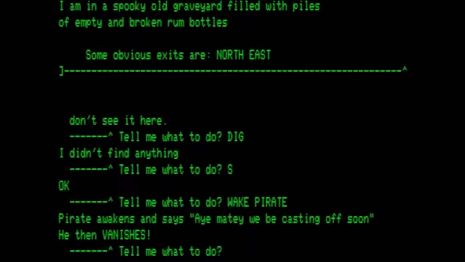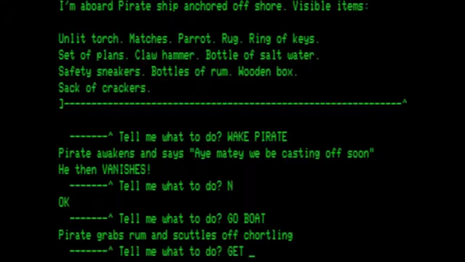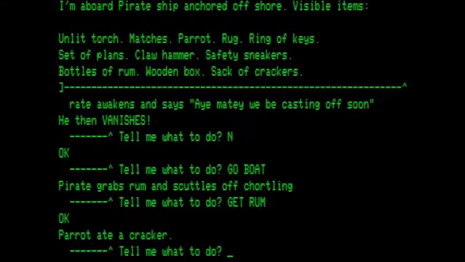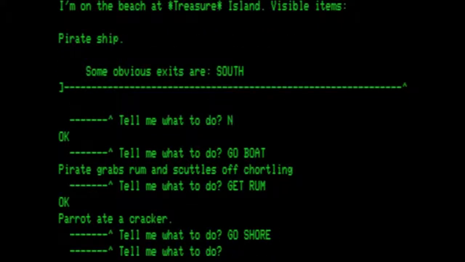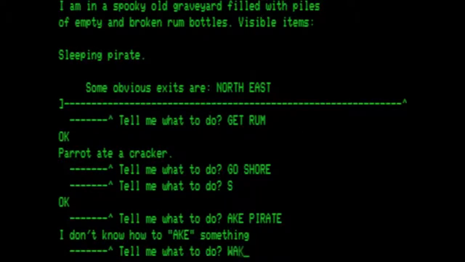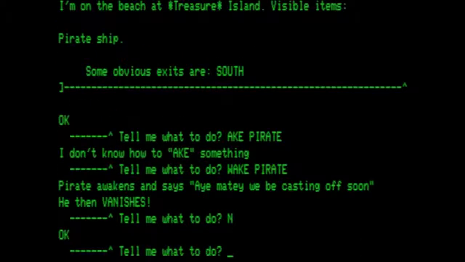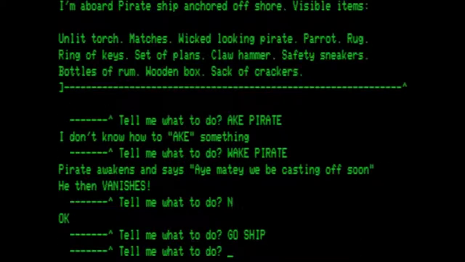So let's head north again. Go to the boat. He keeps taking the rum and running away, so go shore, go south, wake the pirate, go north, go ship, and we are good.